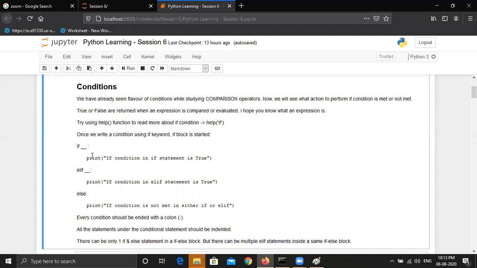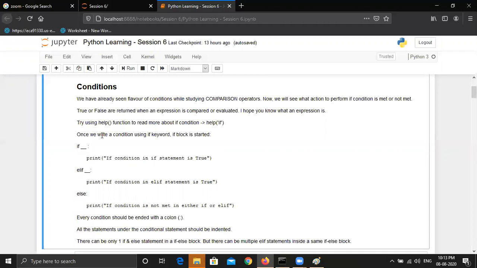And in the next line, if this condition is true, it should process some statements. Those statements should come under one indentation, like it should be indented. Whatever statement you want to print or process should come under this if condition. If this condition is true, it will process this statement and this message will be printed.